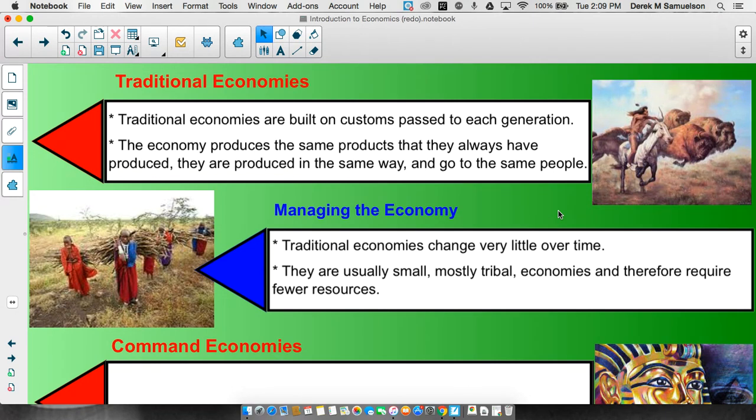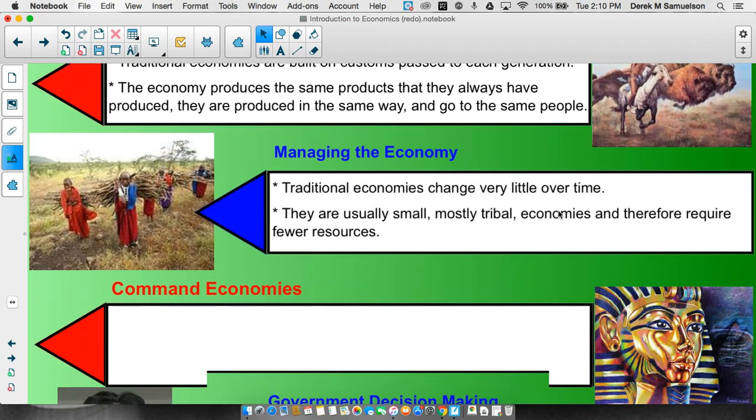But they usually only work in small tribal communities, because that's where everybody knows each other, everybody's looking out for each other, everybody's going to make sure that everybody in their community is doing okay. But they also need fewer resources. They're not building great, big, huge cities. It's a small collection of people.